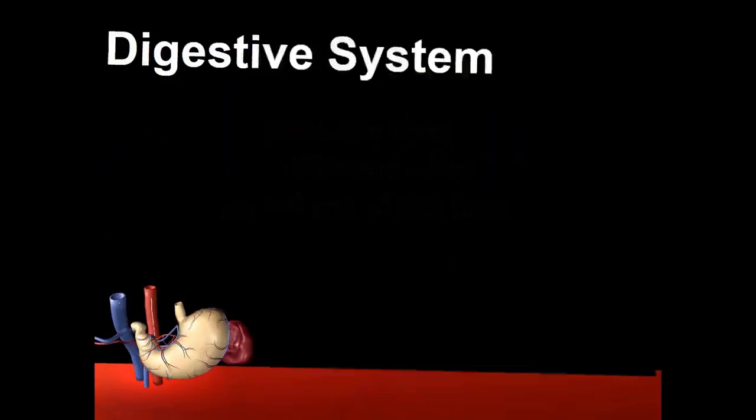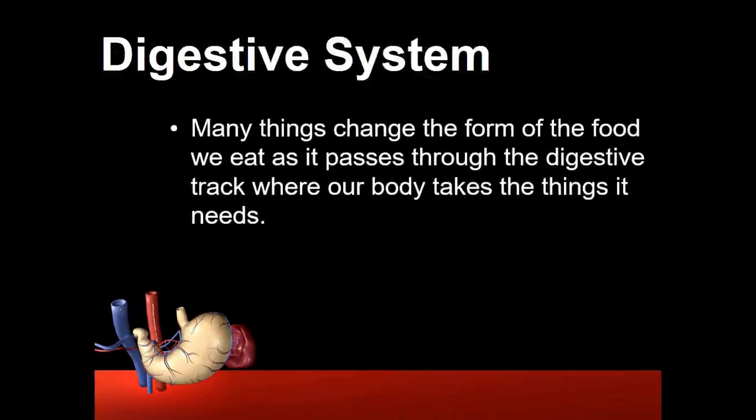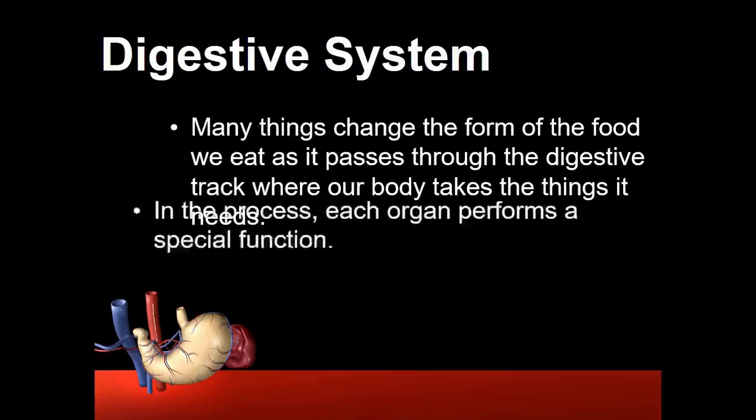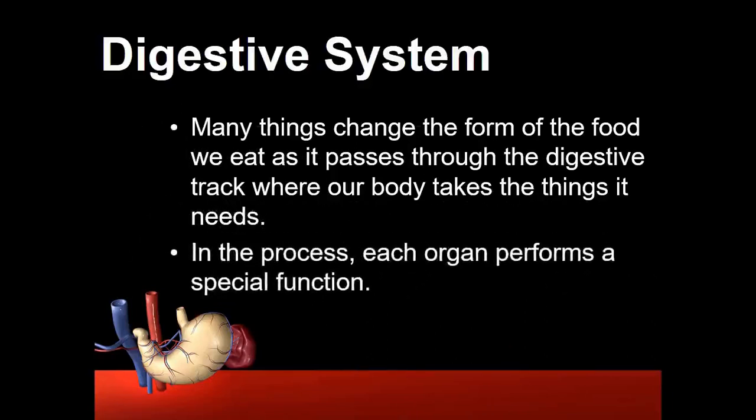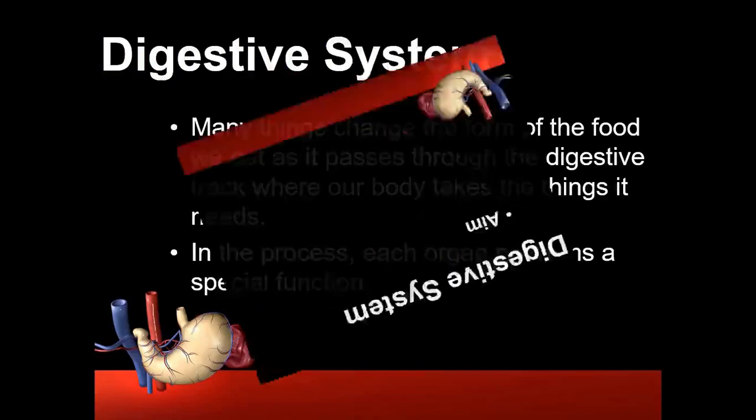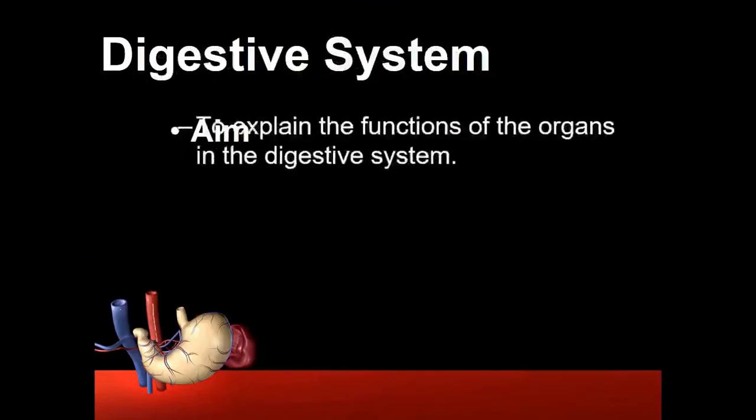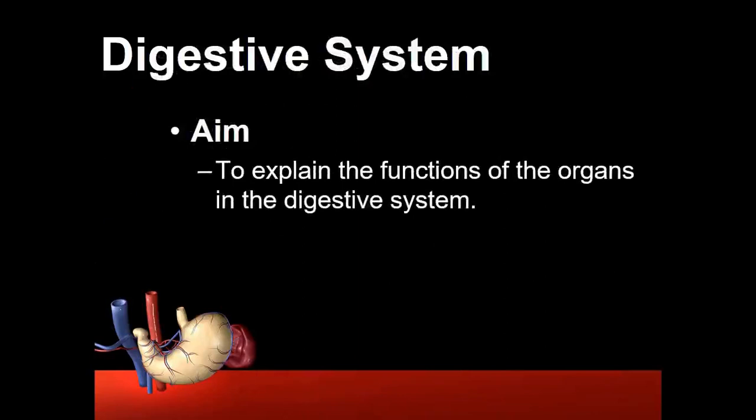So, many things change the form of the food we eat as it passes through the digestive tract, where our body takes the things it needs. In the process, each organ performs a special function. So, today our aim is to explain the functions of the organs in the digestive system.